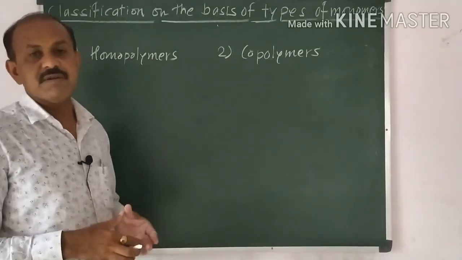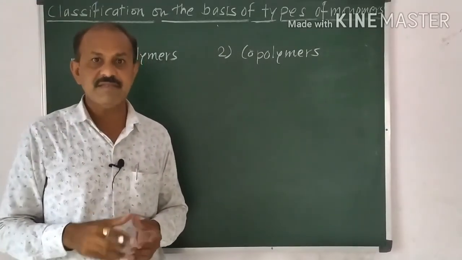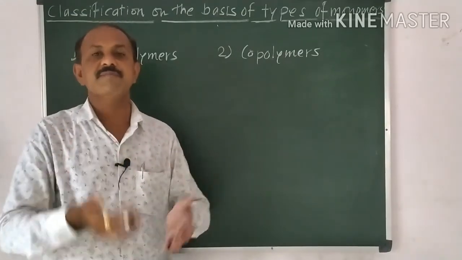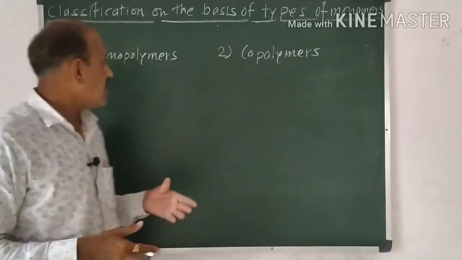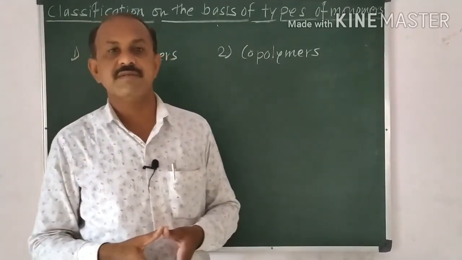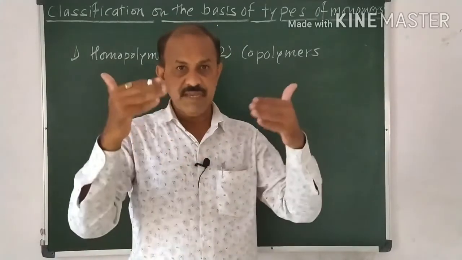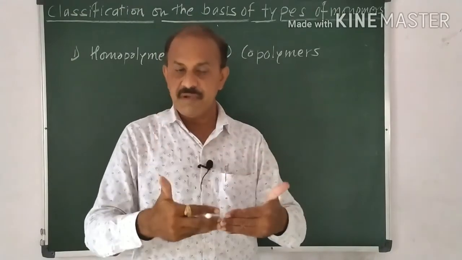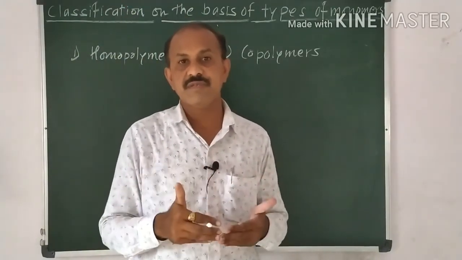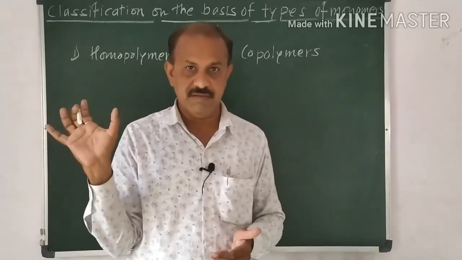Homopolymers are polymers which contain only one type of monomer. That is, only one type of monomer takes part in the polymerization, and such polymers are called homopolymers. During the formation of homopolymers, it is also important that the elemental composition of the repeating unit is the same as that of the monomer, so we observe the same type of repeating unit in a homopolymer.